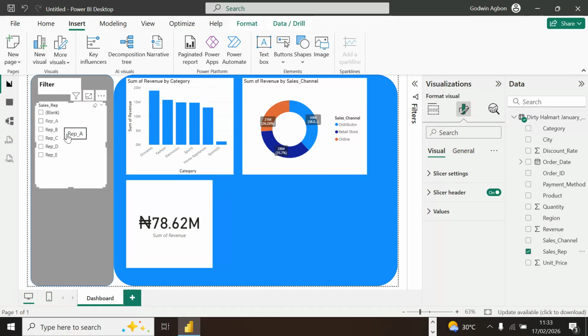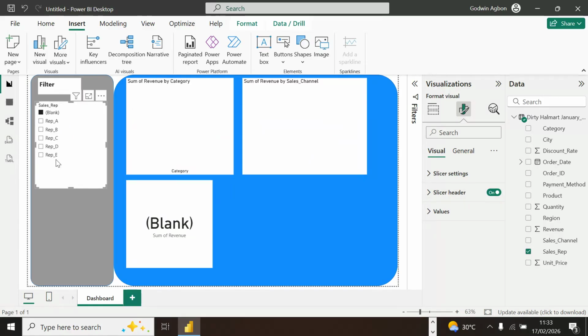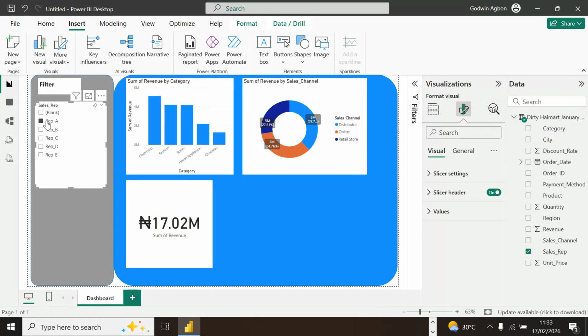Now, what am I trying to do? Okay, blank does not really have any value here. So if I choose a typical rep A, could be a salesperson, account officer A, if I click one, you can see sales rep A. Whatever you are seeing on the screen came from this sales rep A, which means if you look at revenue by category or by product, this is what he was able to produce.